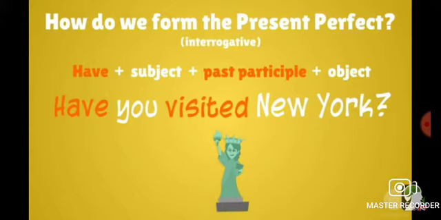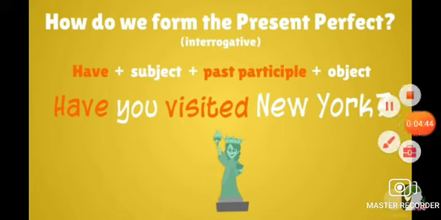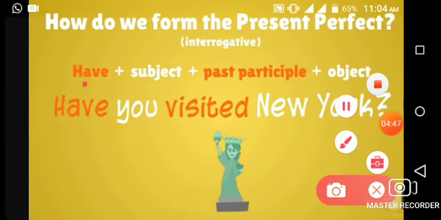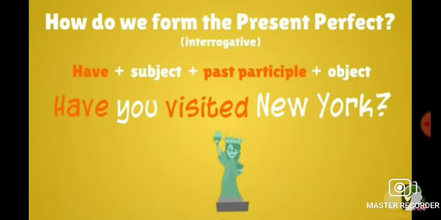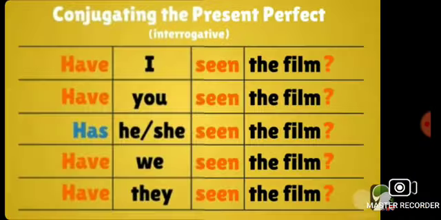How do we form the present perfect interrogative sentences? For interrogative sentences, as in all other sentences, you put the helping verb at the start of the sentence. Likewise here you will write this helping verb at the start of the sentence, as you are writing here: have plus subject plus past participle plus object. It means that you are putting have before the subject. Subject you will write after the helping verb. Have you visited New York? So this is the form of interrogative sentence of present perfect tense.